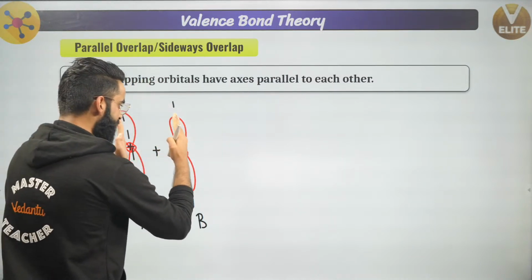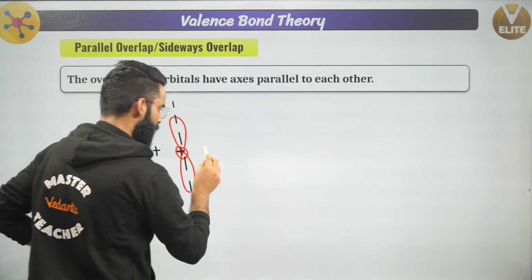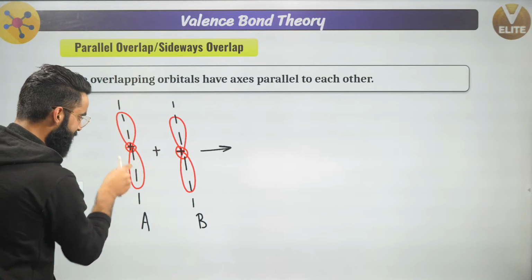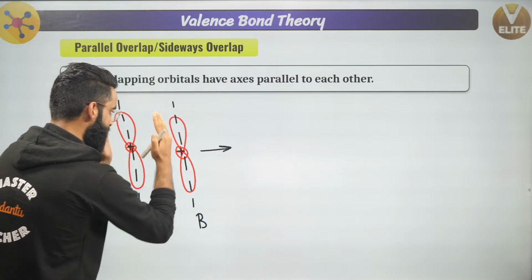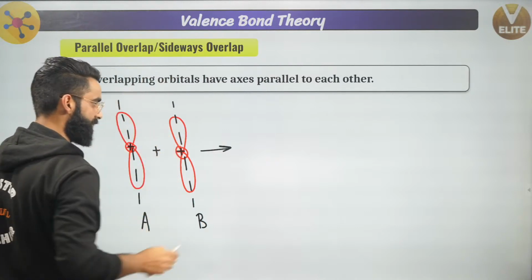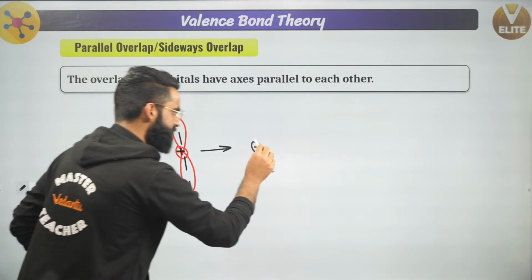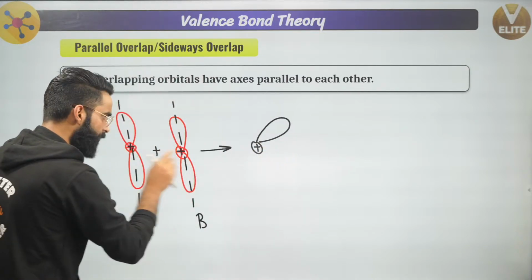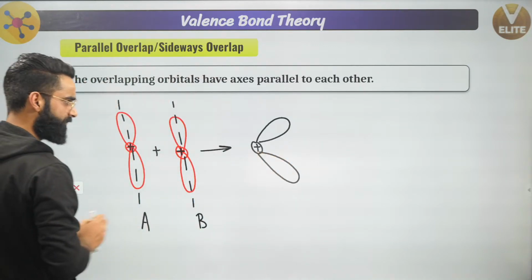So first of all, they are going to approach like this with their axes parallel. So what is going to happen? First of all, these lobes bend towards each other. In order to show the parallel overlapping, these lobes bend towards each other. Let's say this is the nucleus of this p orbital. Its lobe has got bent like this. Similarly, this lobe also has got bent like this. Its lobes bend towards each other first, okay?